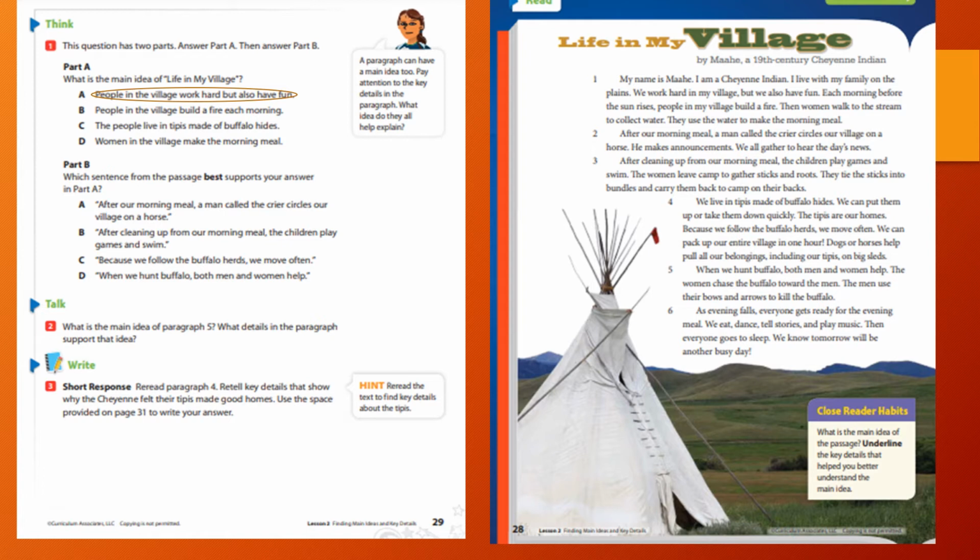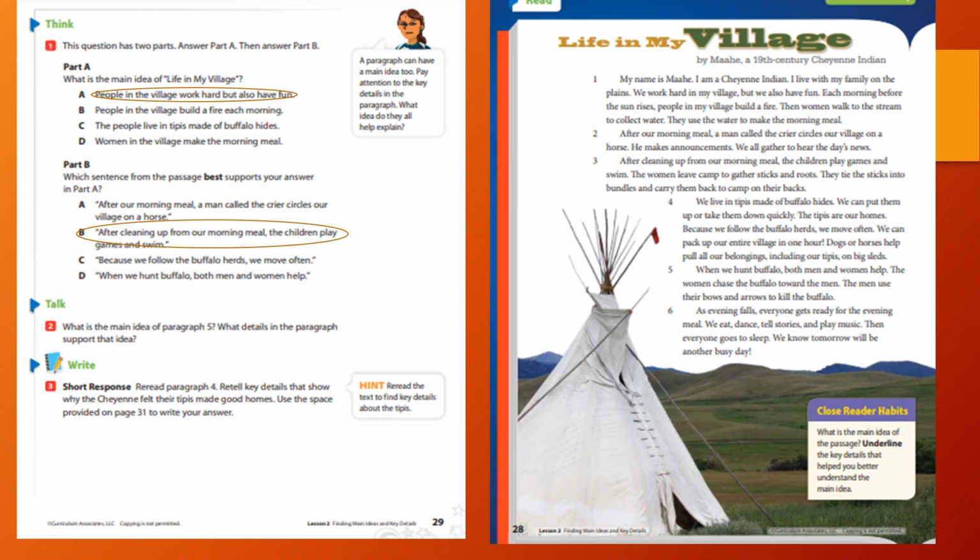Letter C. Because we follow the buffalo herds, we move often. Does that tell us that they work hard but have fun? Not that one. Tells us they work hard but not having fun. And letter D, when we hunt buffalo, both men and women help. Again, this one tells us that they might work hard, but it doesn't say much about having fun. So our best choice is letter B.